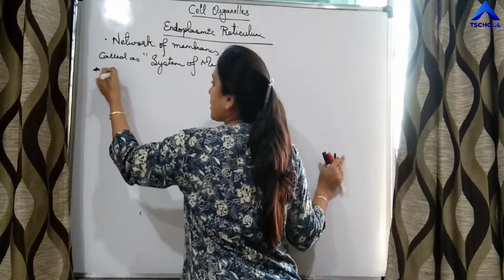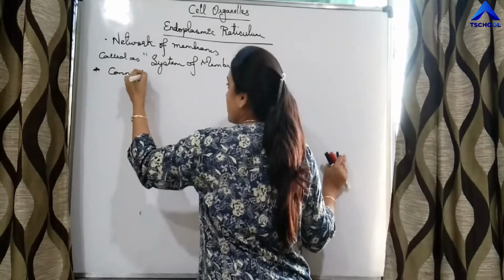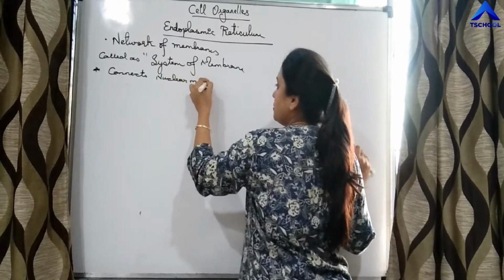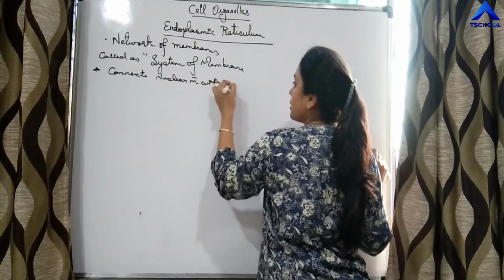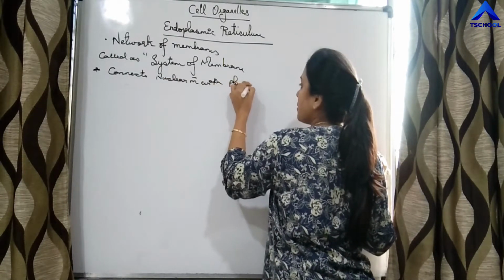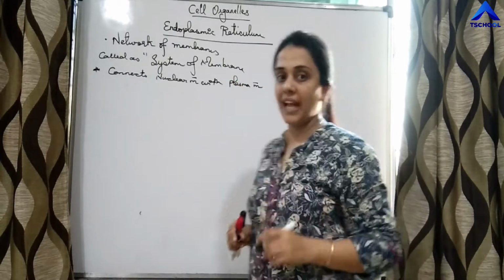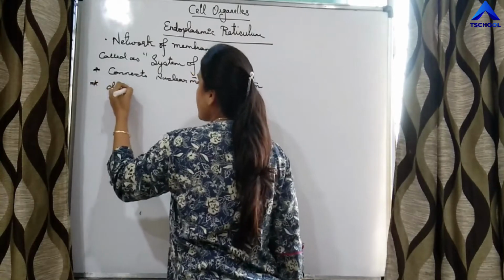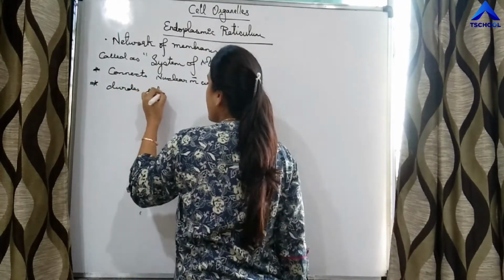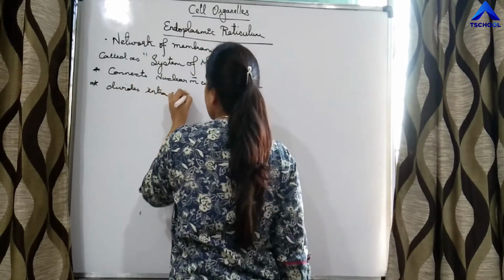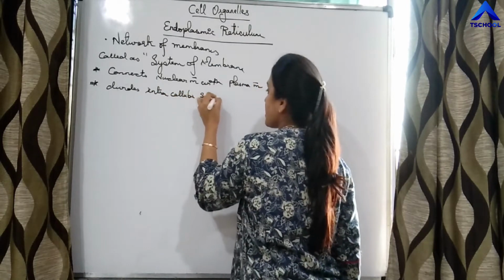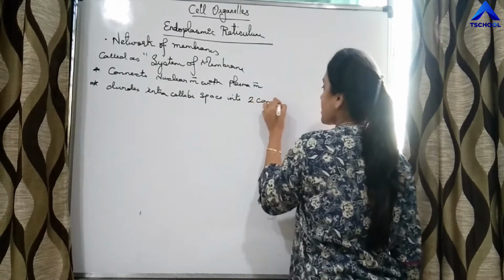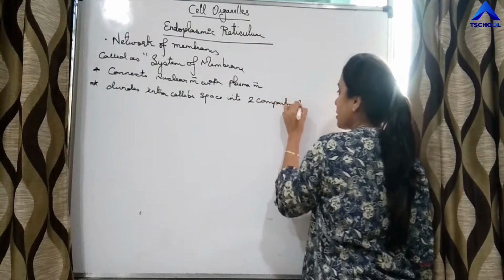This organelle connects the nuclear membrane with the plasma membrane, right? And this is the organelle which divides intracellular space into two compartments, right?